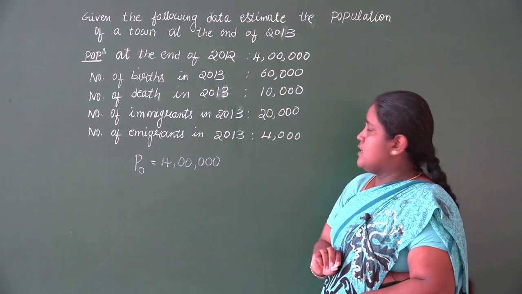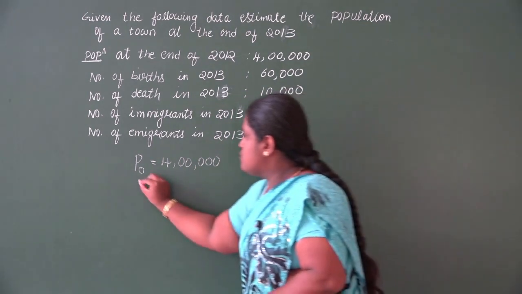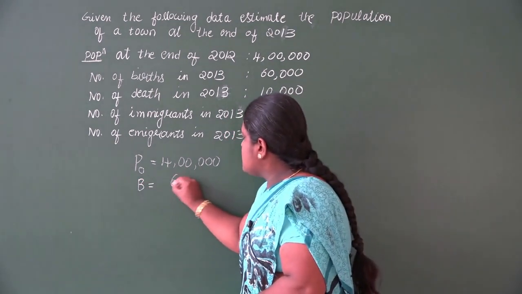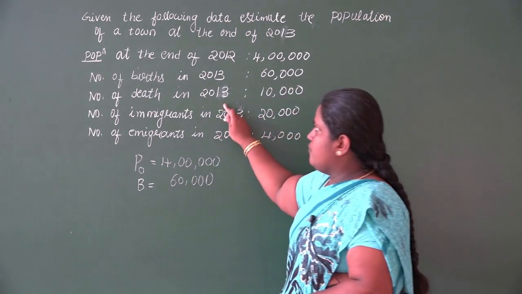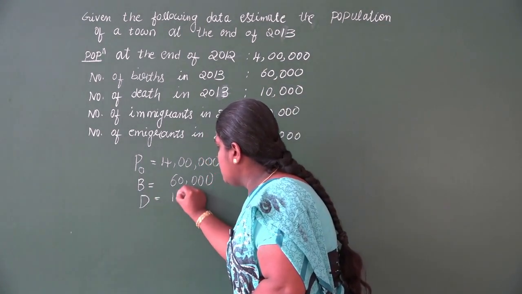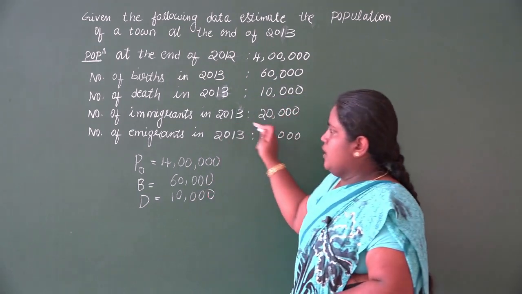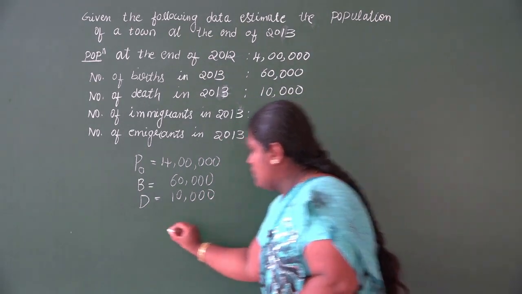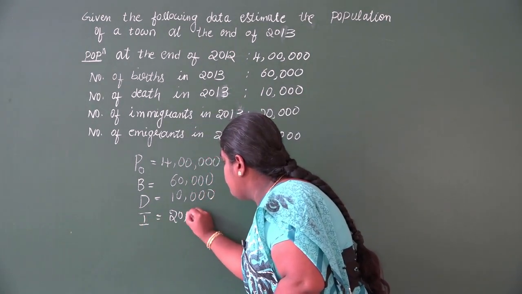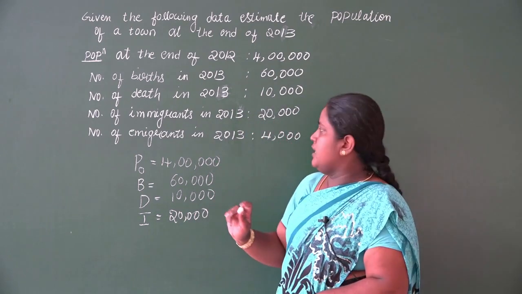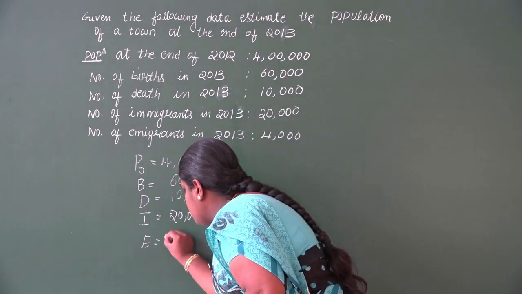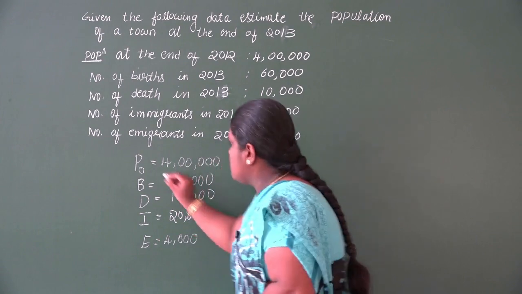Number of births in 2013 is 60,000. So B, birth, is 60,000. Next, number of deaths in 2013 is 10,000. So D value is 10,000. Number of immigrants in 2013 is 20,000. So immigrants stand for I, and I is 20,000. And number of emigrants in 2013 is 4,000. So emigrants stand for E, and E is 4,000. So this is what they have given.